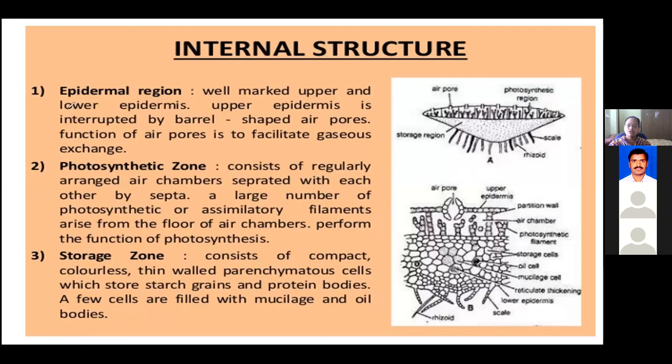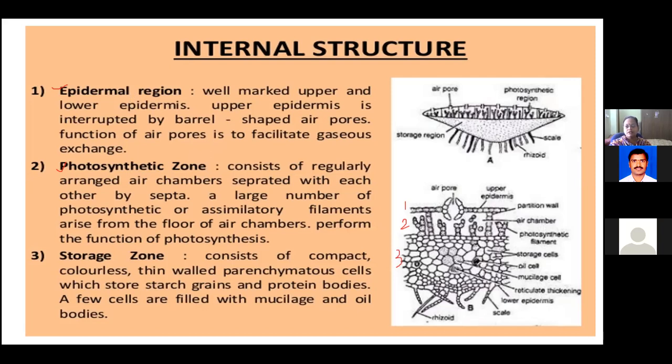Now what are those three regions? First region is called the epidermal region. Second region is called the photosynthetic region. And the third region is called the storage region. This is the first one, epidermis. This is the second region, photosynthetic region. And this third one is called the storage. How many regions do we observe internally? Three regions. What are those? First, epidermal region, photosynthetic region, storage zone. Very good. Yes.